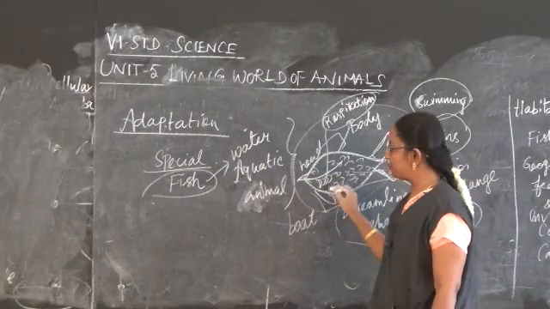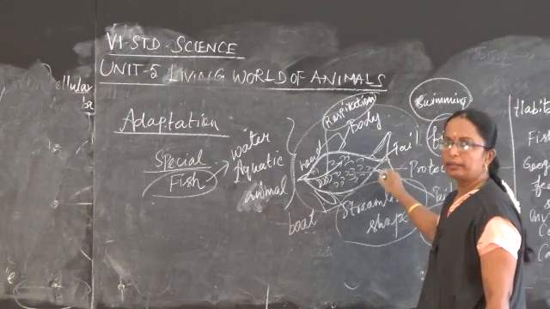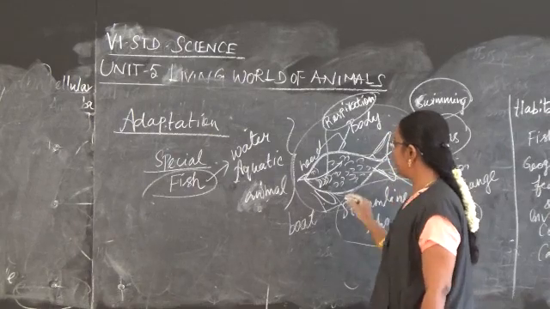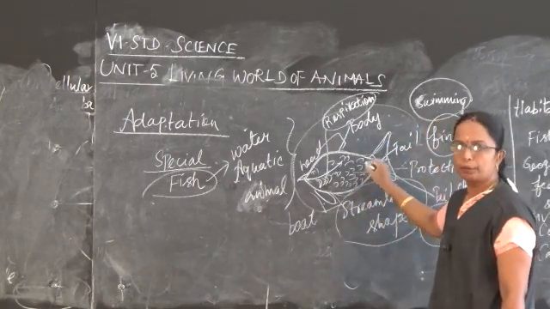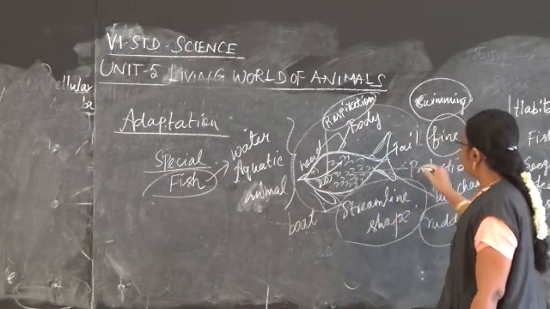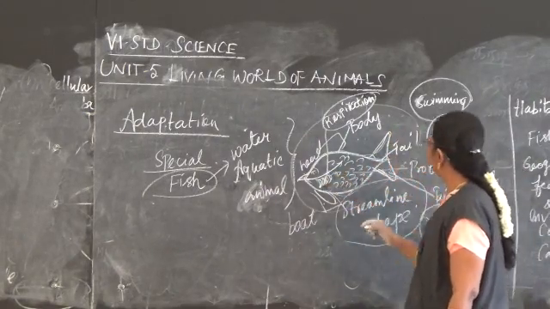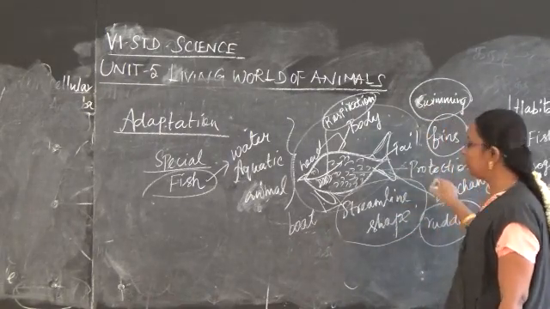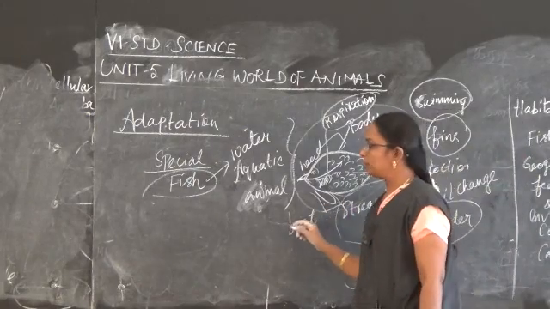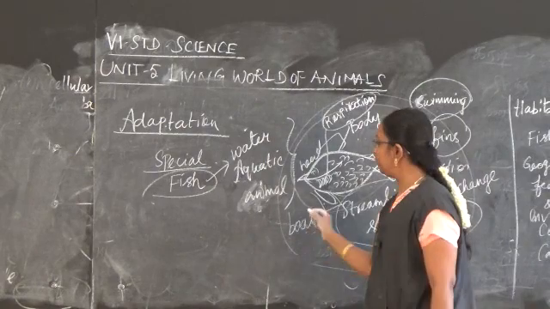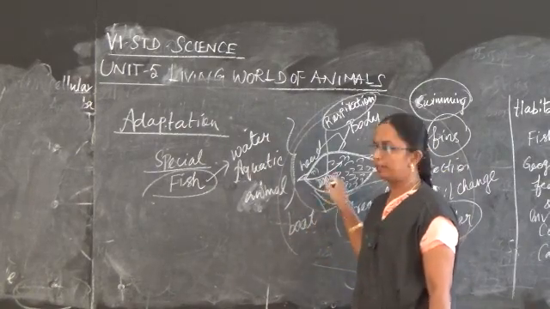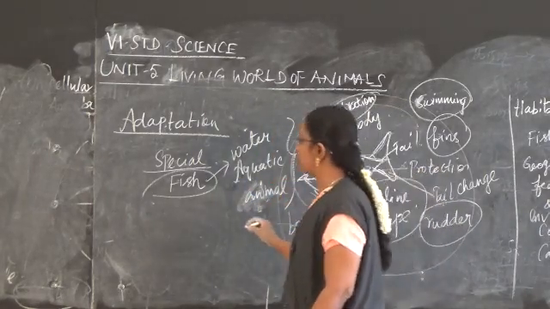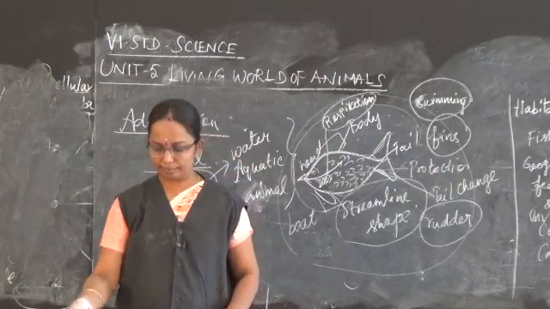So when we talk about the fish, it occupies a streamline shape, and the head, the trunk and the tail are all fused together. It has scales which give protection to the body, and with the help of the gills they breathe, with the help of the fins they swim, and with the help of the tail fin they change their direction. So this is the adaptation found in fishes to live in aquatic conditions. Like this, many animals are adapting special features. So the rest we will see in the next class. Thank you.